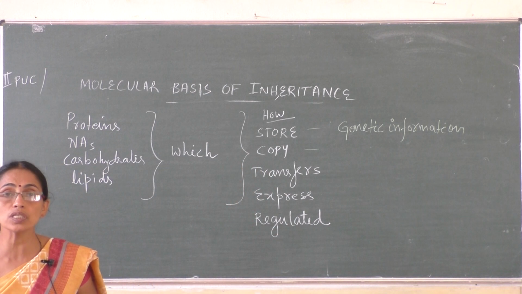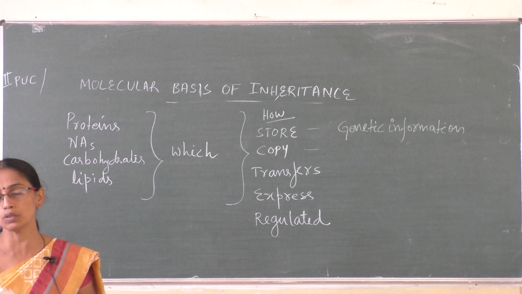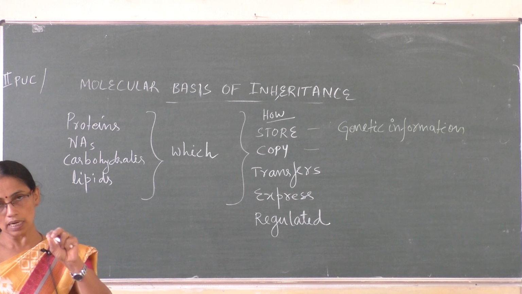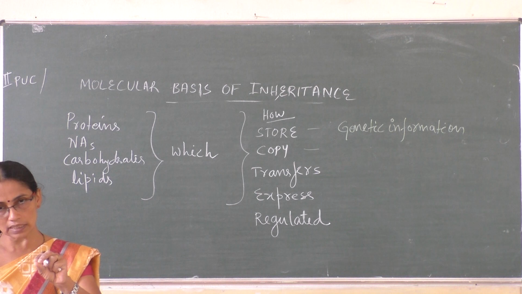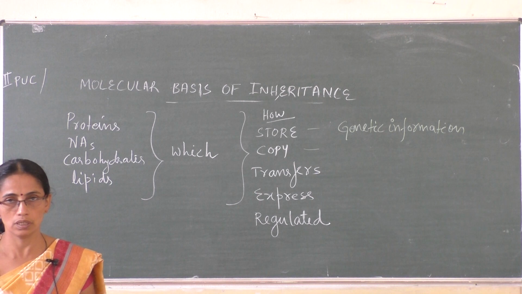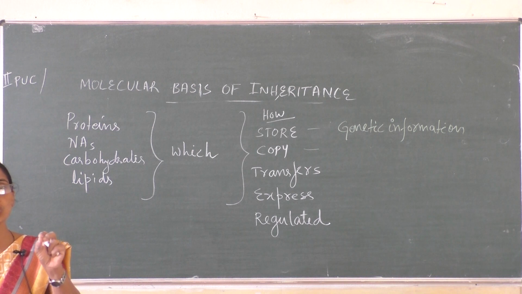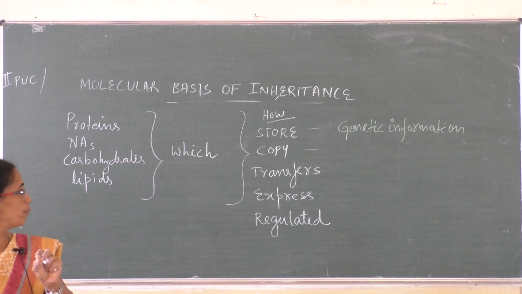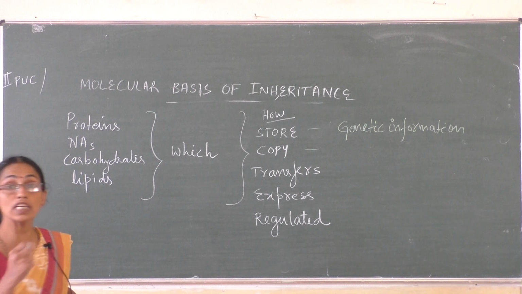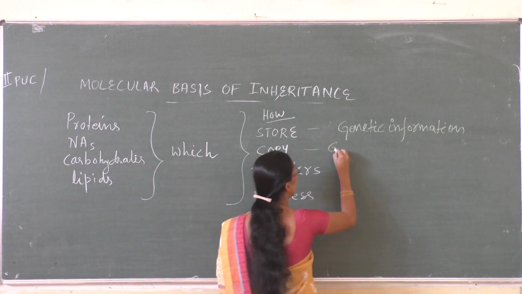Copied means, as I told, the different cells in the body of an organism contain the same information. So a human being contains some information, and the same information should be copied to a gamete. How is the information copied to a gamete?